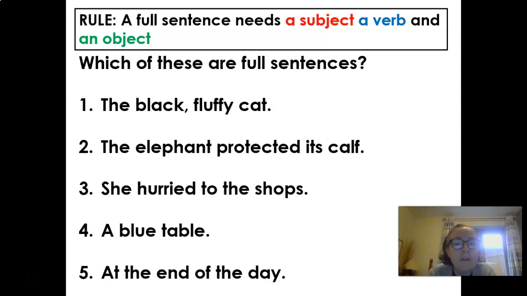So number 1, the black fluffy cat. Does it or doesn't it have a subject, verb, and object? Now, if it does, it's a complete sentence. If it doesn't, it's a non-sentence. Okay, so for each one, just list in your book 1 to 5.